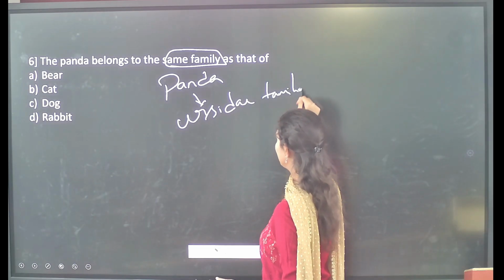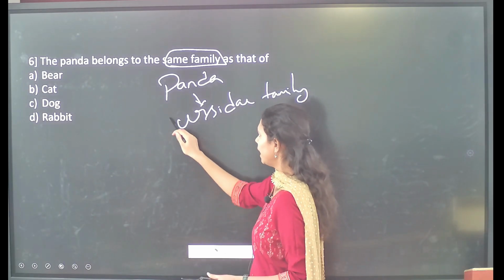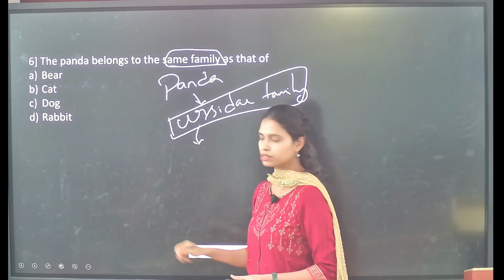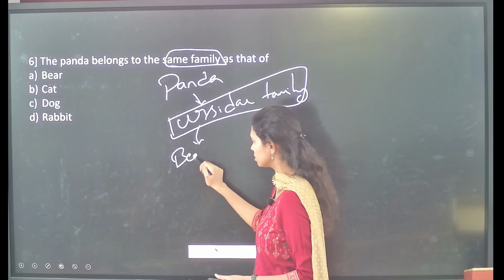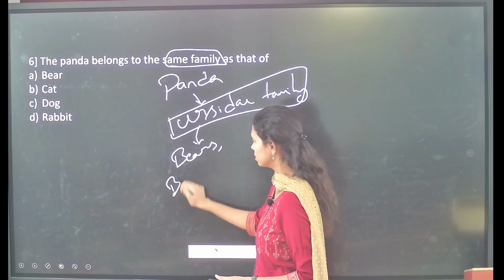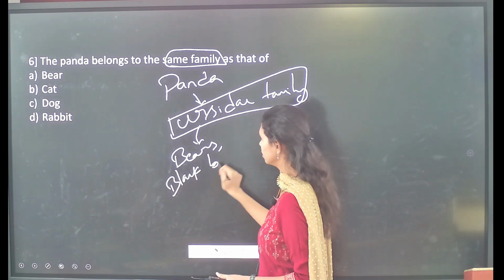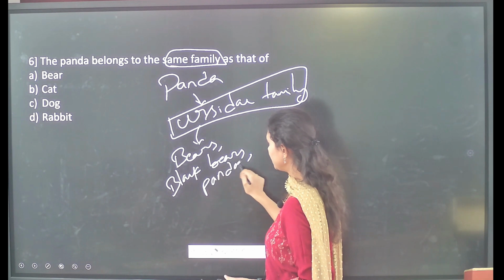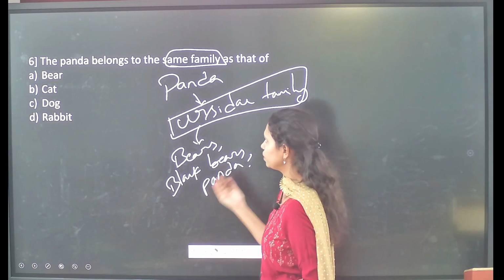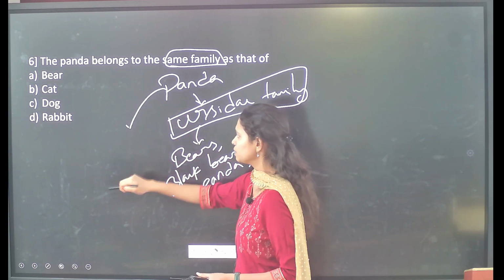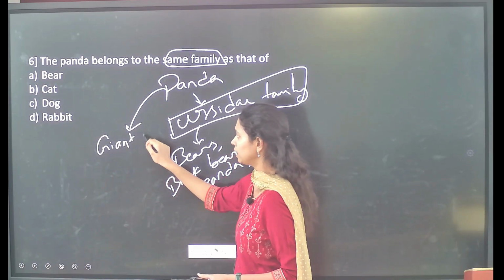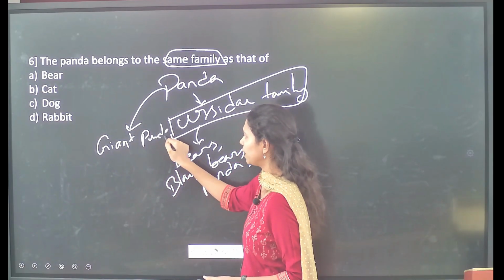These pandas belong to a family called the Ursidae, and this Ursidae includes different species, which includes the bears, black bears, panda, and many other different organisms. And if you see, these pandas include different types also, and to be specific, this includes the giant pandas.